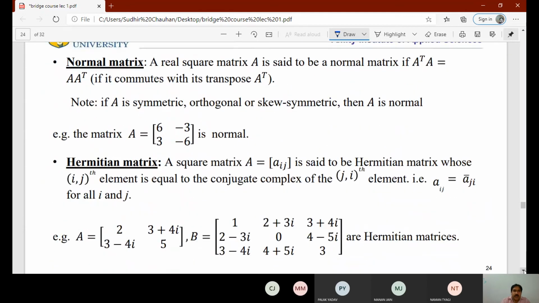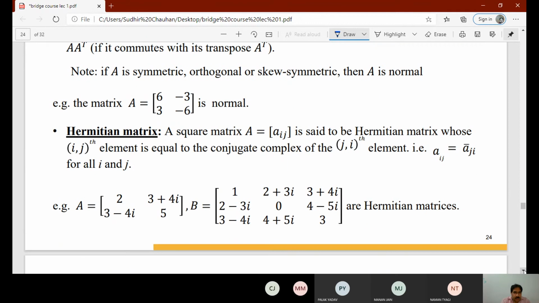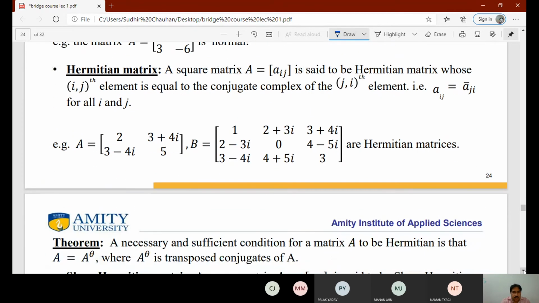Normal matrix: a real square matrix is said to be a normal matrix if A A transpose is equal to A transpose into A. For example, this matrix is normal. Hermitian matrix as well. This is important. A square matrix is said to be a Hermitian matrix whose ijth element is equal to the complex conjugate of the jith element. That is, aij is equal to the conjugate of the aji element.